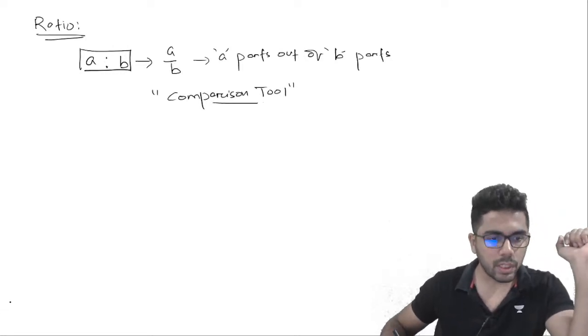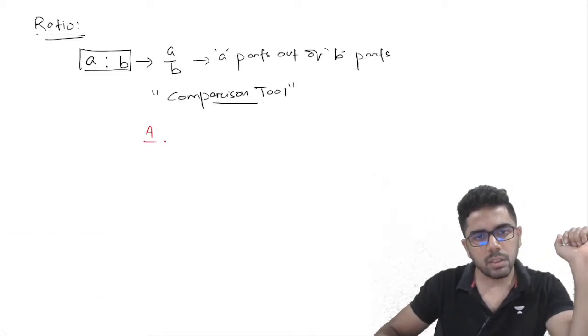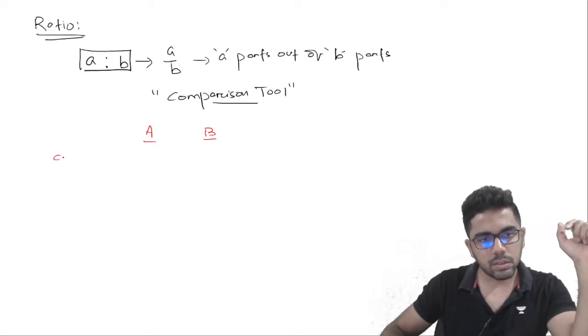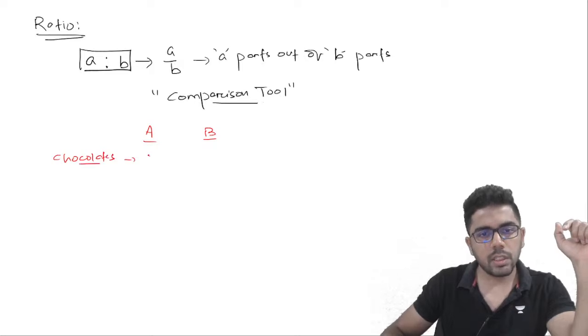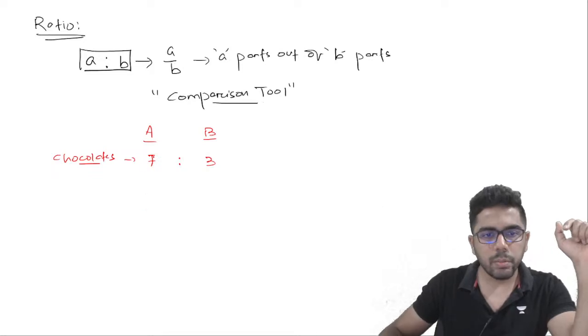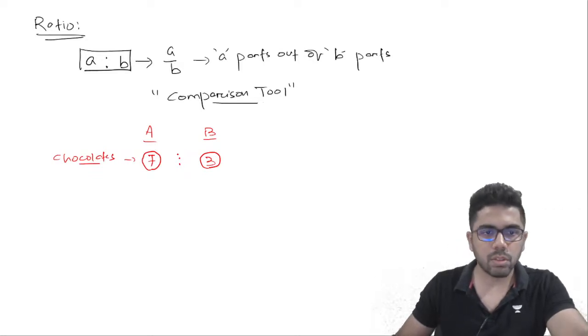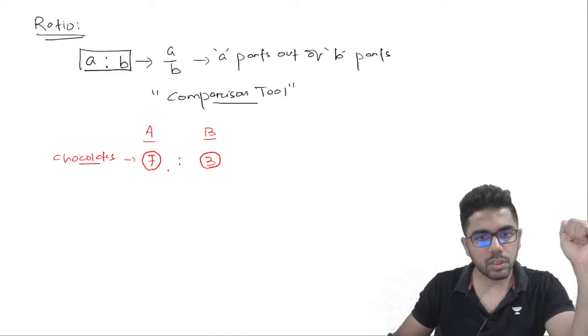For an example, suppose there are 2 persons A and B and they have chocolates in the ratio 7:3. तो immediately it's a sense of comparison, 7:3. तो देख के इतना तो पता चल ही रहा है that A has more chocolates as compared to B. 7:3 means A will have more chocolates.